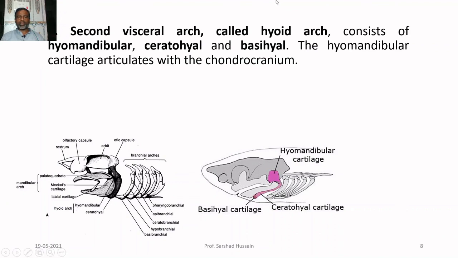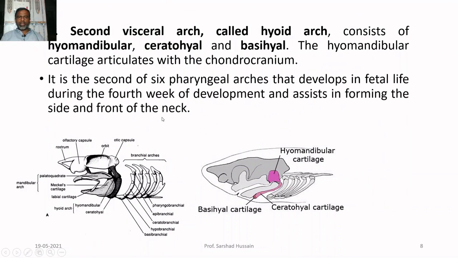Second visceral arch is called the hyoid arch. You can see here, the upper portion is called the hyomandibular, then you are having the ceratohyal cartilage, and then you are having the basihyal cartilage. So, 3 pieces of cartilage form the second visceral arch called the hyoid arch. The hyomandibular cartilage articulates with the chondrocranium. You can see this is the chondrocranium, so it is attaching itself with the chondrocranium.